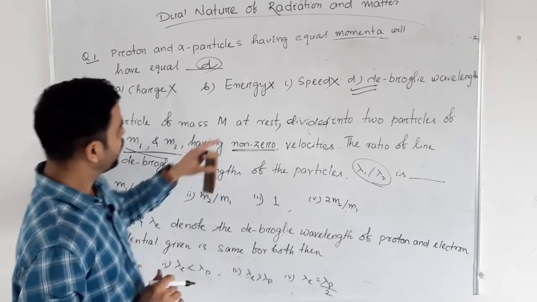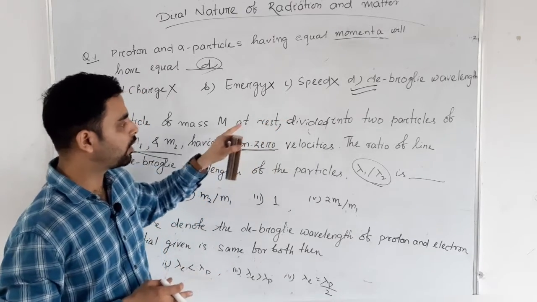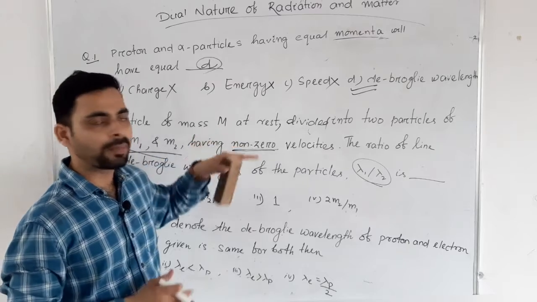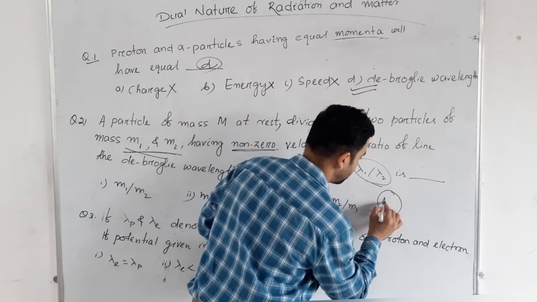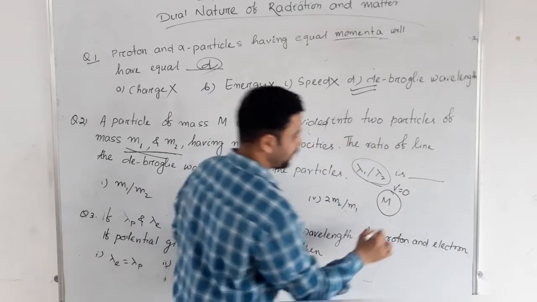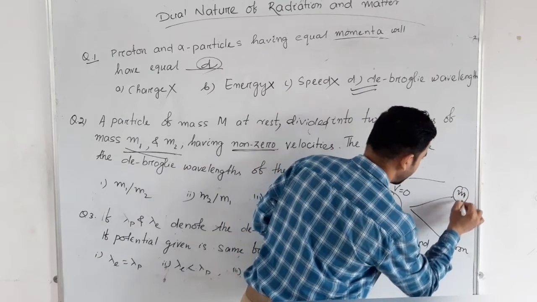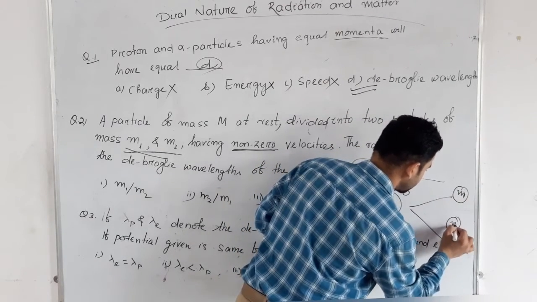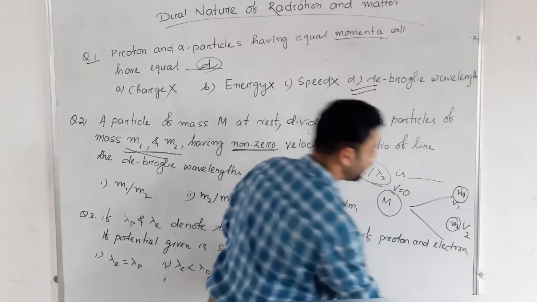Here, look, before splitting, the mass was m and the particle was at rest. Suppose it is a particle having mass m. Initially its speed was 0. It split into two parts, m1 and m2. Suppose the velocity of one is v1 and of the other is v2.